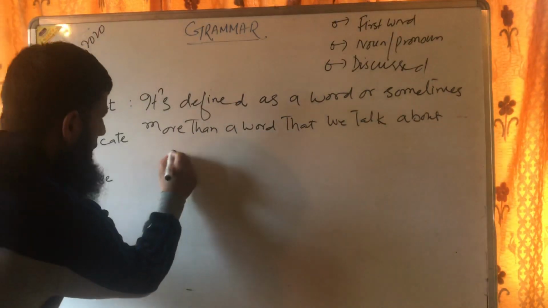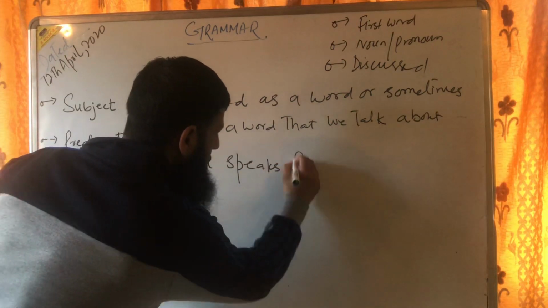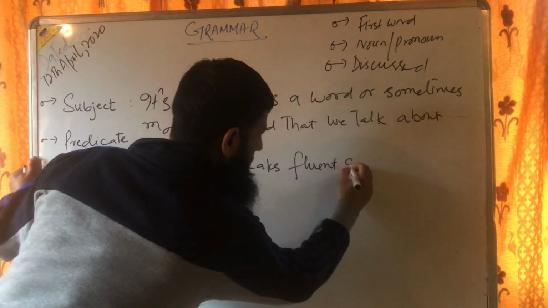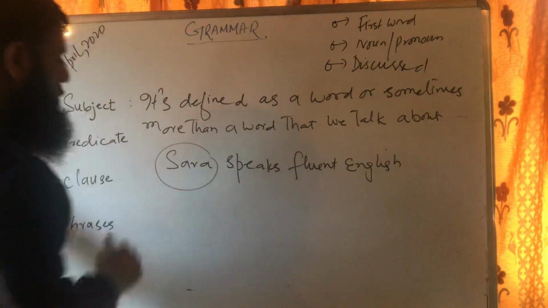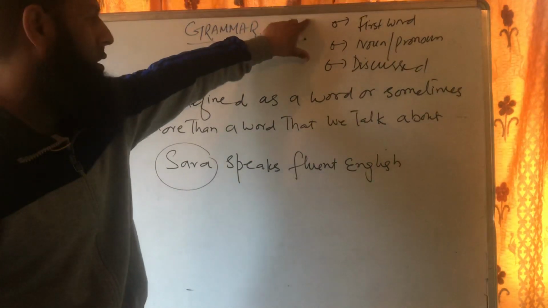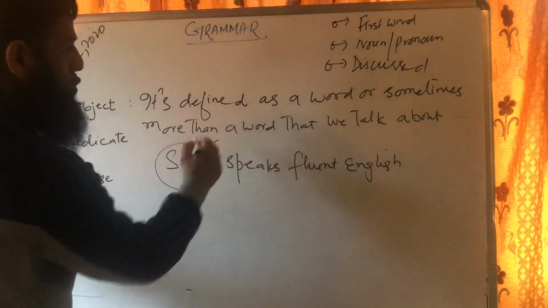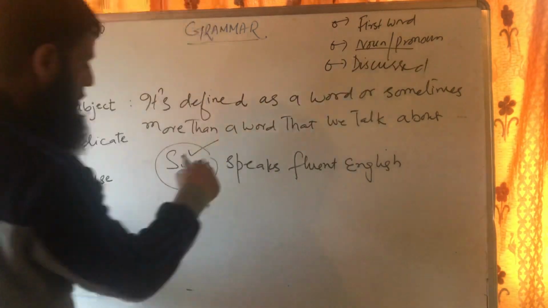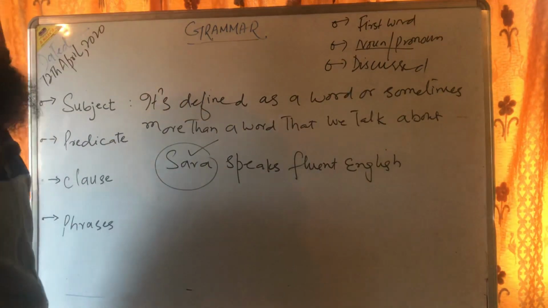Let's give an example. Sarah speaks fluent English. Right? Sarah is a word that we talk about, so it is basically a subject. If you look at all three qualities of a subject, you may find all three in there. Number one, it's the first word. Number two, it's either a noun or a pronoun. It's a noun. And number three, it is discussed. This is what we call a subject.